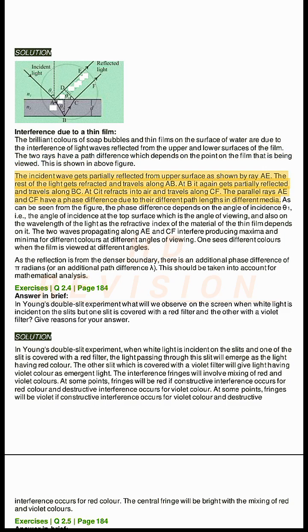The incident wave gets partially reflected from the upper surface as shown by ray A. The rest of the light gets refracted and travels along AB.